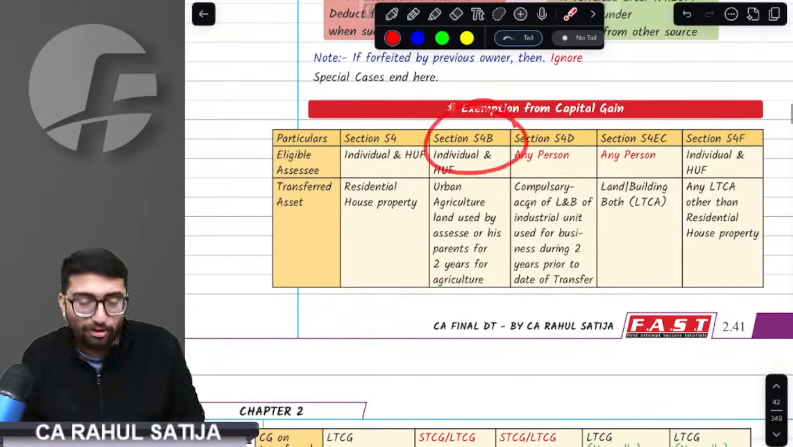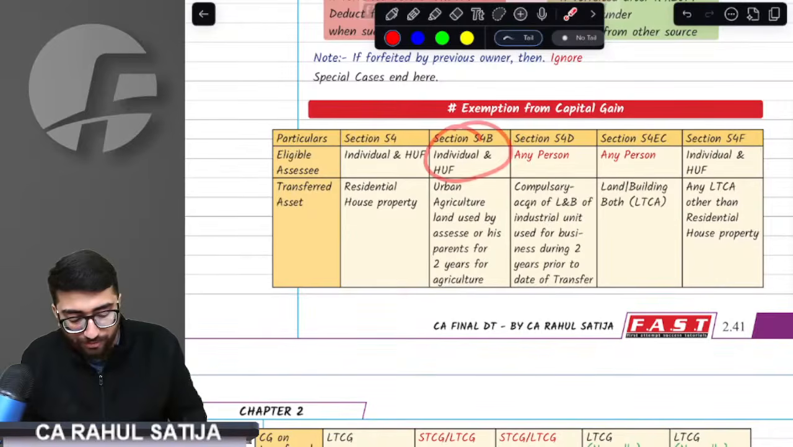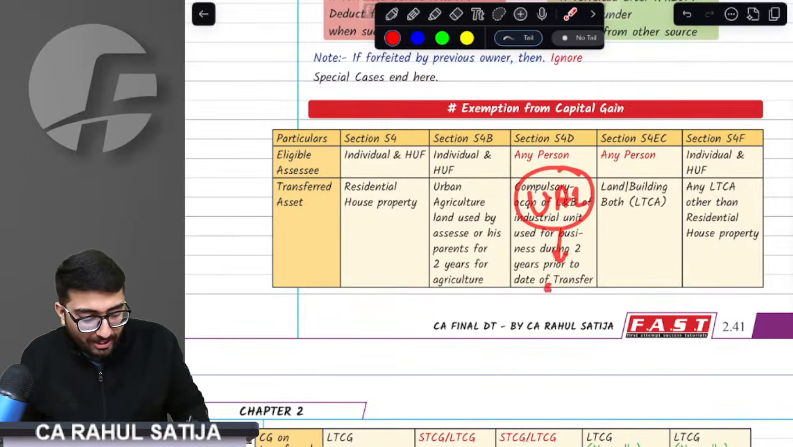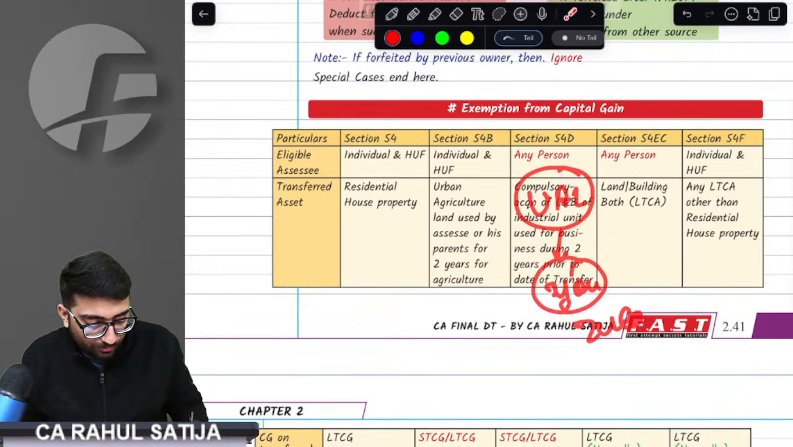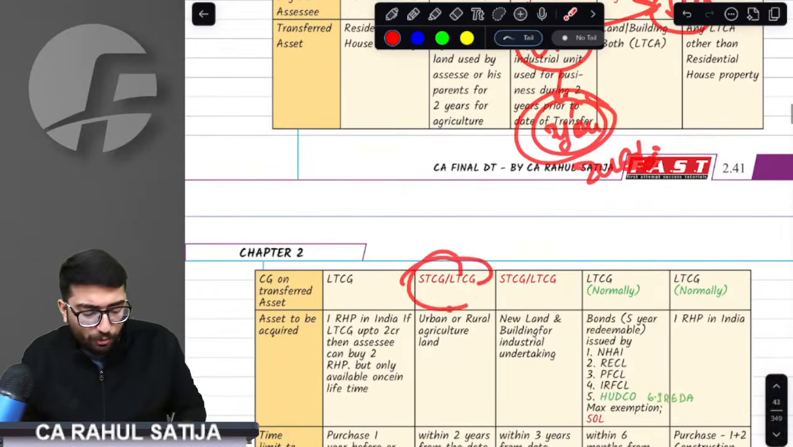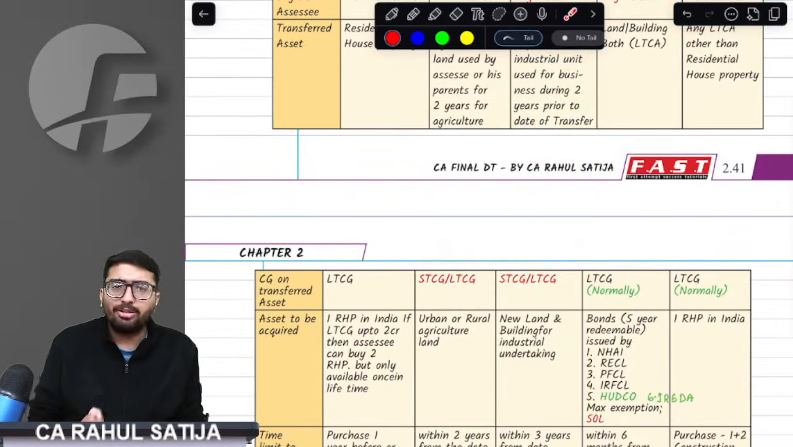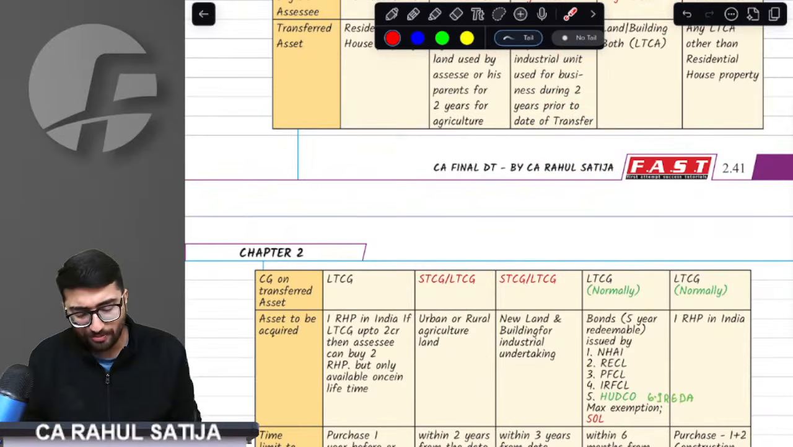Now, section 54, what does it say? Sir, if you are an individual or HUF, and you have urban agricultural land that has been used by you for 2 years, and you sell that, you can have long-term capital gain or short-term capital gain. The provision says we will exempt that. If you have any long-term or short-term capital gain, we will exempt that.